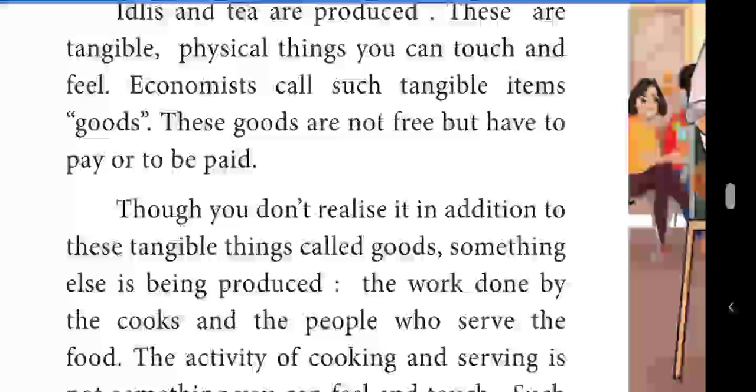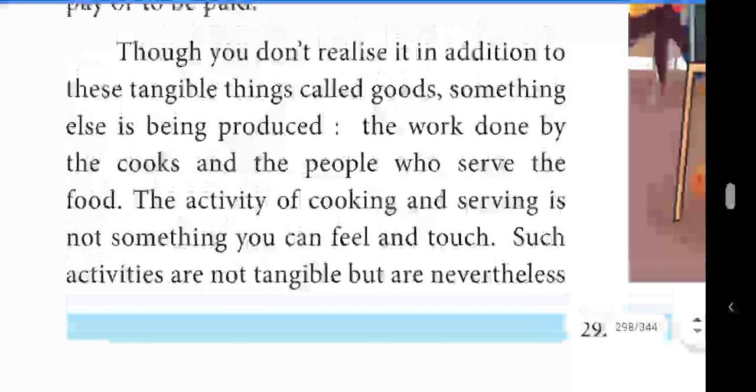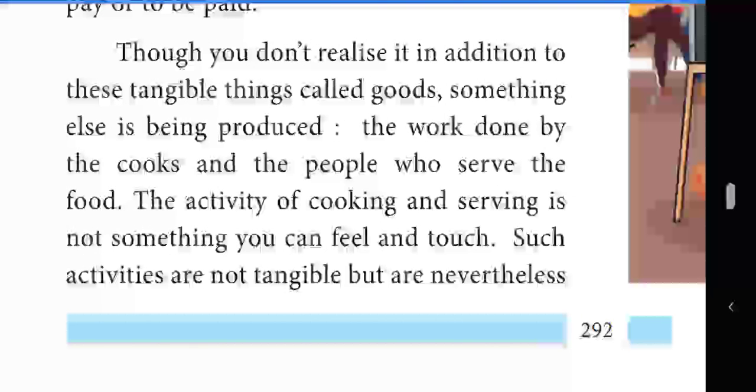Then what is the work of producing that particular good? That is called services. Though you don't realize it, in addition to these tangible things called goods, something else is being produced. The work done by the cooks and people to serve the food is called the activities of services. Those activities are called services.